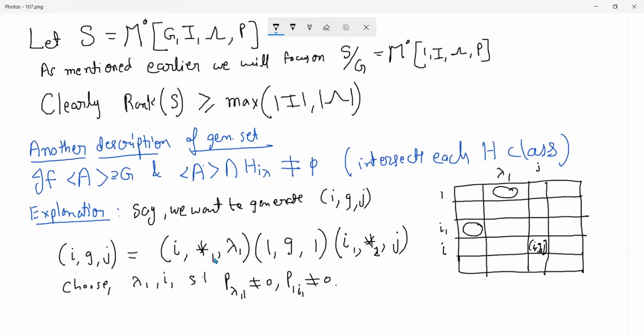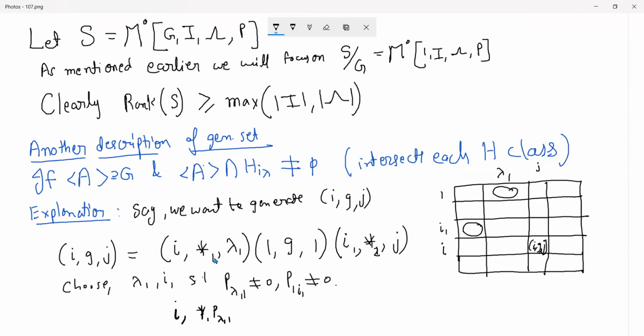So maybe we can just write this. If you multiply this, you'll get I. That's fair enough. You will get this star. Remember, this is a group element, and you'll get P lambda 1 1.